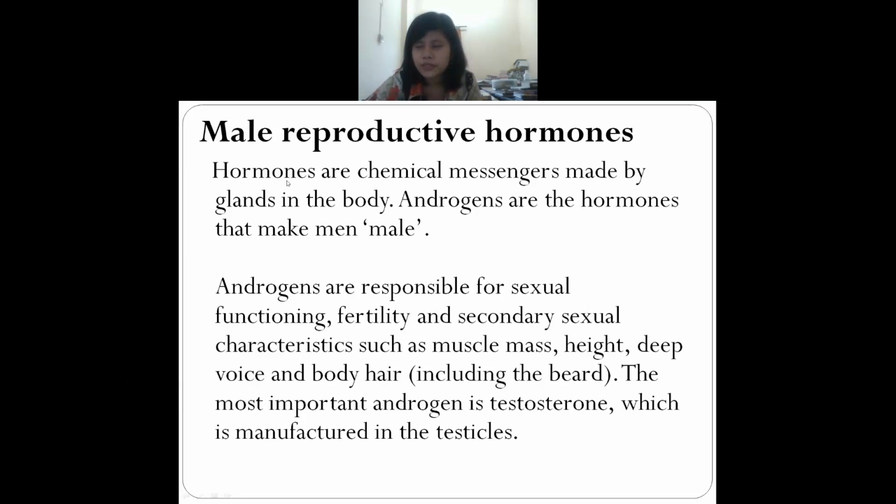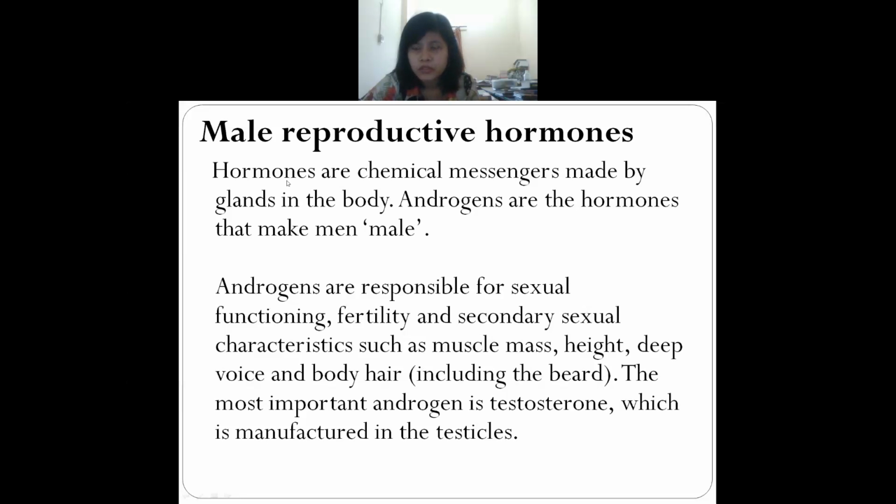As the boy grows, the size of their muscles increases, right? Even their strength also increases, they gain strength. Even the height also increases. Even their voice changes. It becomes a deep, husky voice. And also body hair, such as armpit hair or beard, all these things. So because of this androgen, the boys, I mean the males, start growing all these things.